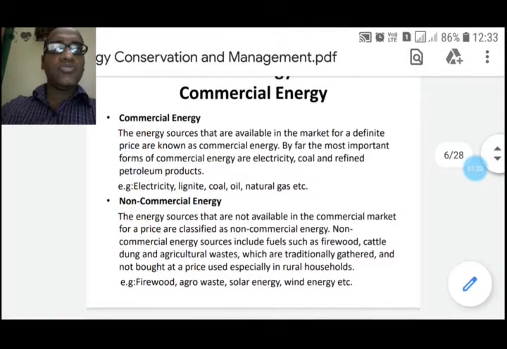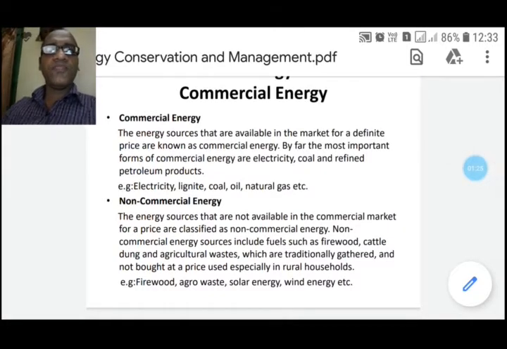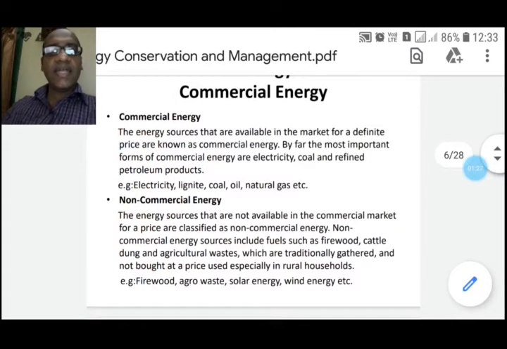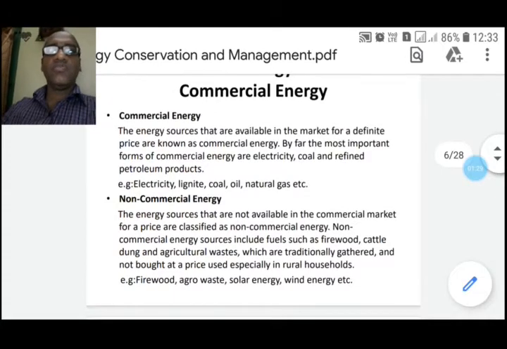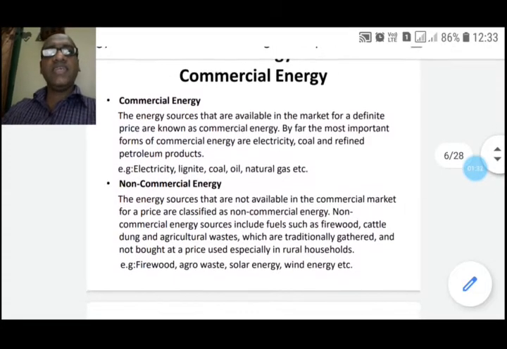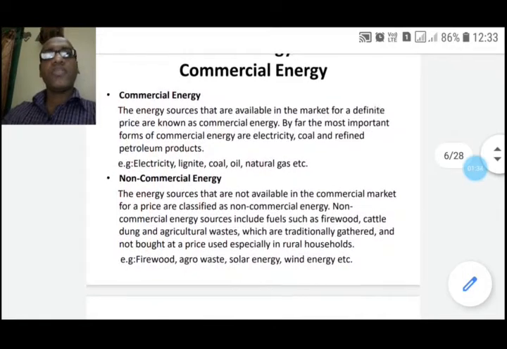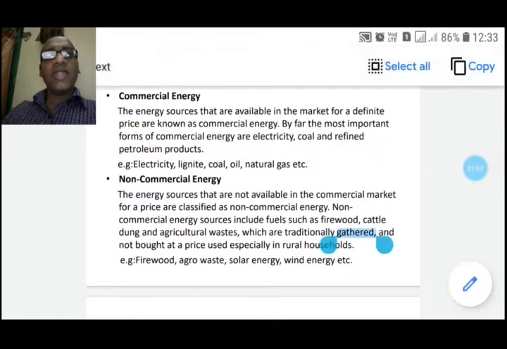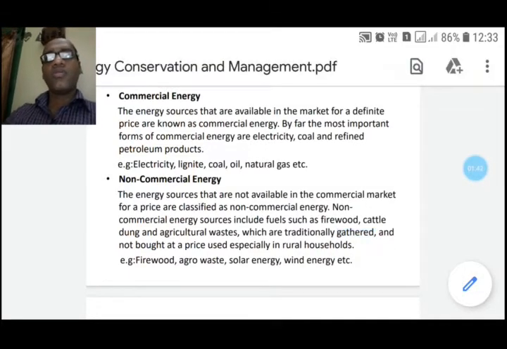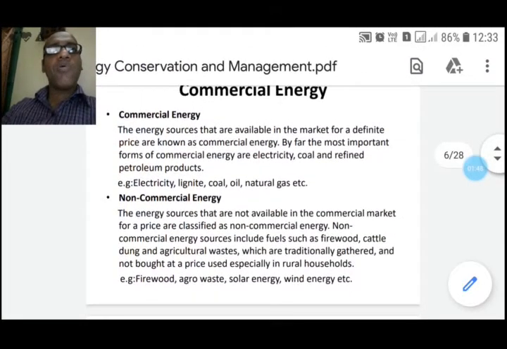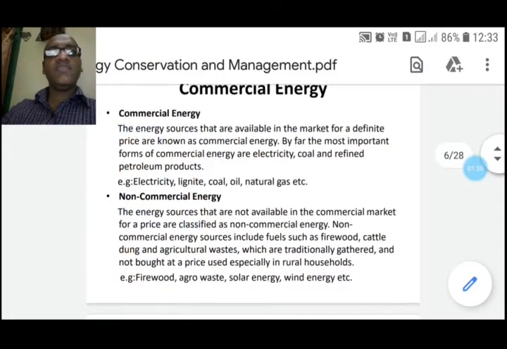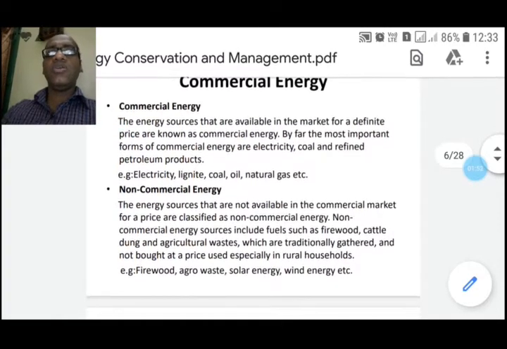Non-commercial energy sources include fuels such as firewood, cattle dung, and agricultural waste, which are traditionally gathered and not bought at a price, used especially in rural households. These are called traditional fuels. Non-commercial energy is often ignored in energy accounting.